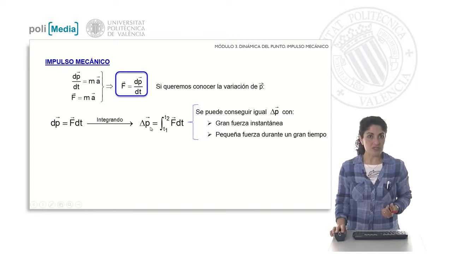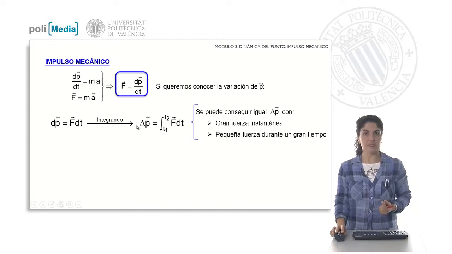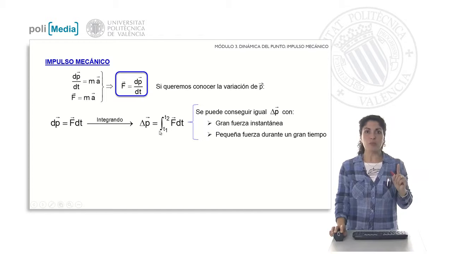If I integrate this expression, I get this expression here. What is this expression telling me? That the variation of the quantity of motion is defined by this integral between the time interval of study that I am choosing. It is telling me that I am going to get the same variation of quantity of motion